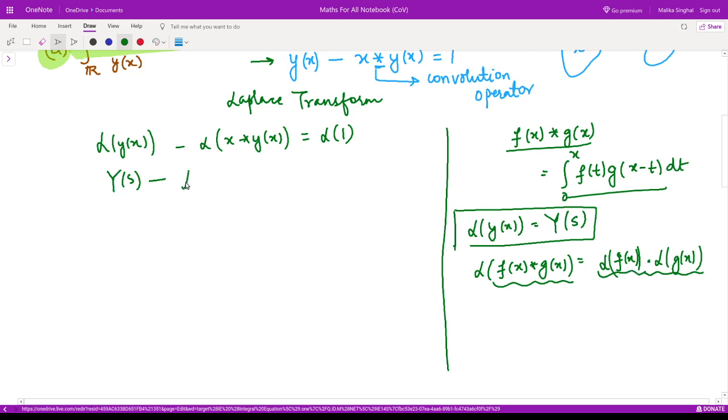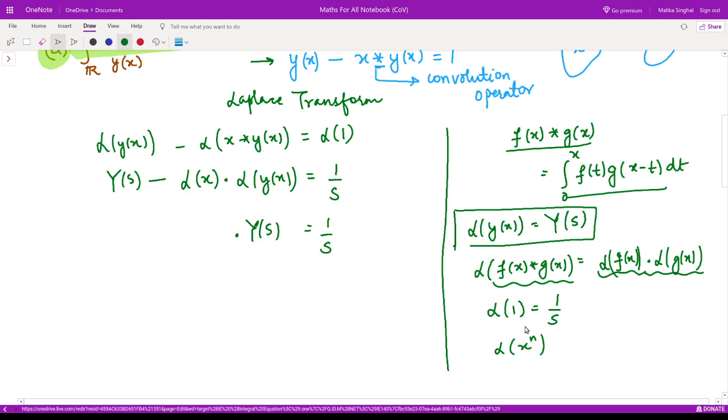So this becomes the Laplace transform of x multiplied by the Laplace transform of y(x), which was equal to capital Y(s). And the Laplace transform of 1 is simply equal to 1 upon s. So this is equal to 1 upon s. And what is the Laplace transform of x?